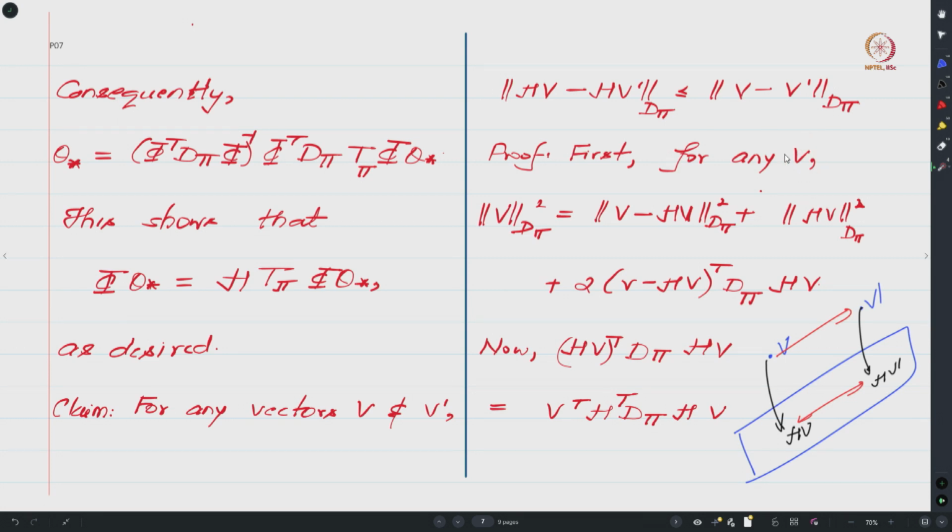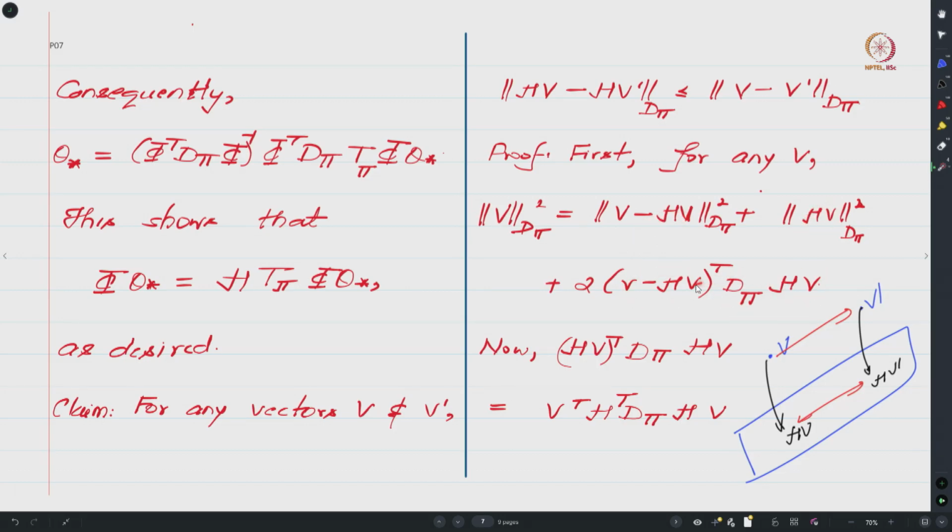For any vector v, I hope you agree that if you take the norm of v induced by this matrix d pi and square it, and if I add and subtract hv, one can see that this norm square equals the square of this distance plus the square of this distance plus the cross term, that is you take v minus hv, and you take hv and multiply by d pi.